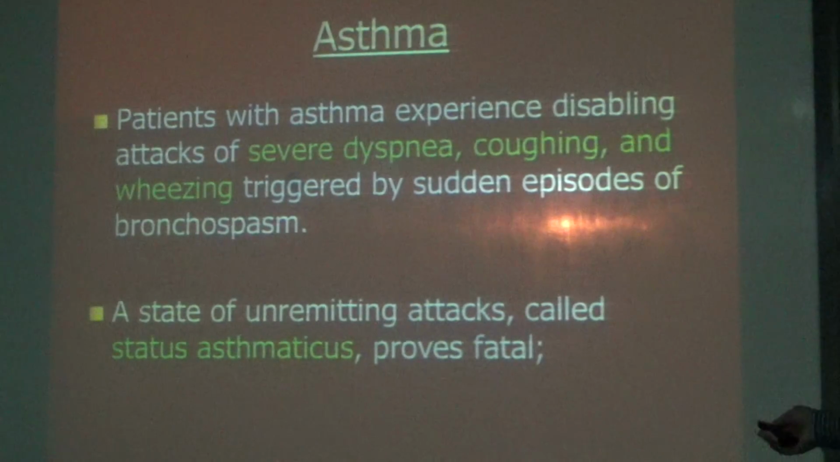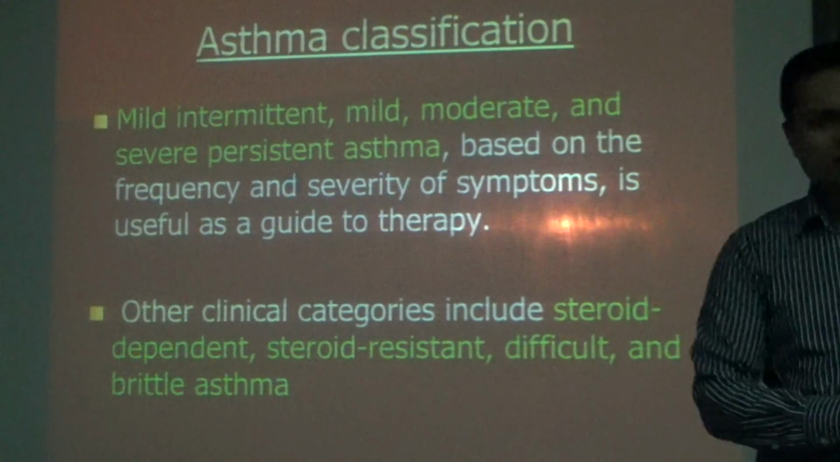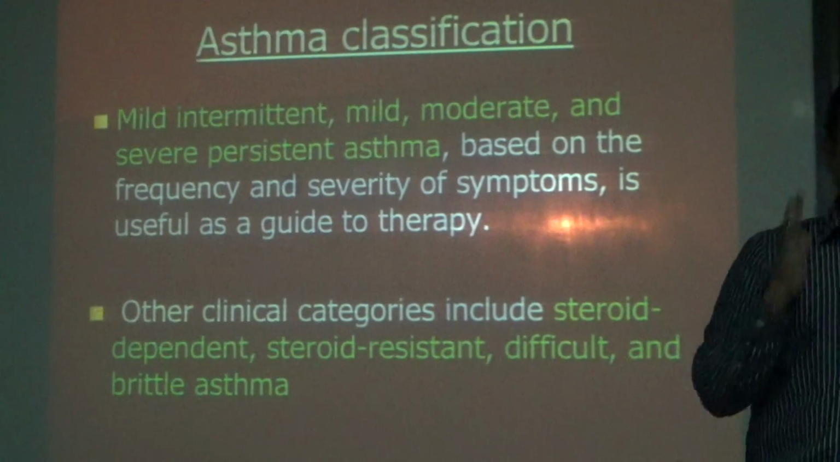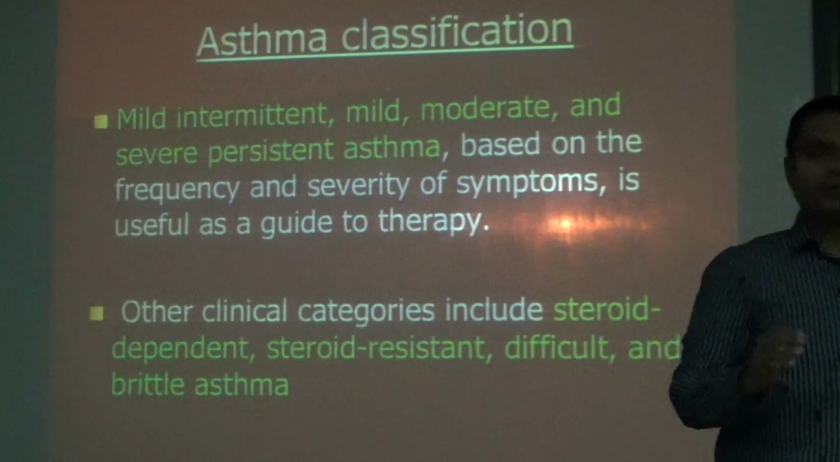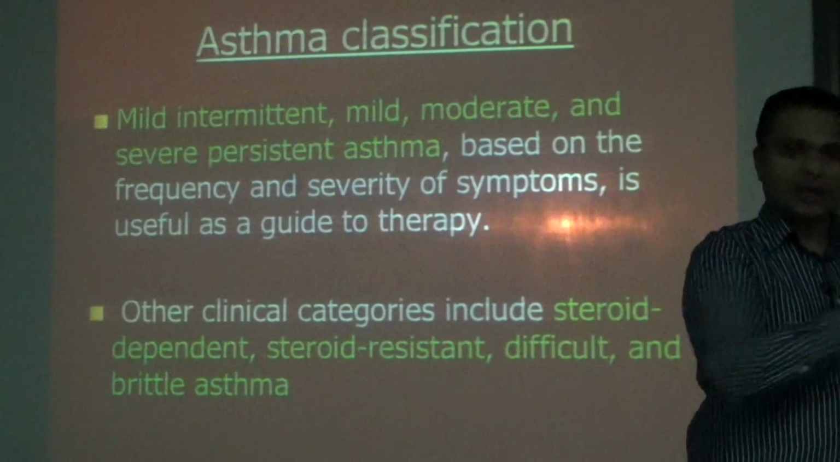Asthma classification: mild intermittent, mild, then moderate and severe, based on the frequency of the severe symptoms. Other clinical categories are steroid dependent, steroid resistant, difficult and brittle asthma. We have mild, moderate and severe types of asthma. Apart from that, those who are dependent on steroids, where the main important treatment is steroids. Those who are constantly exposed to steroids, we call steroid dependent asthma.